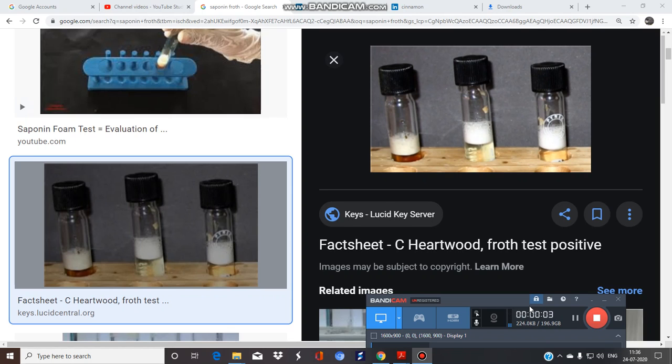So, the next drug that we have in the syllabus is Liquorice. You may be wondering why I'm showing this photograph. Let's recall: saponin is a word derived from the word soap-like. These are the drugs that give froth formation upon shaking with water. Look at this, this is froth.